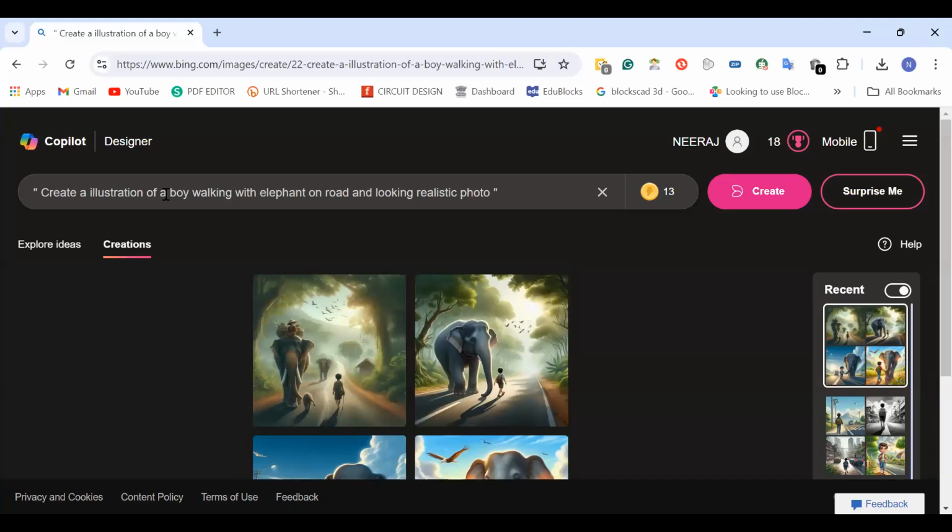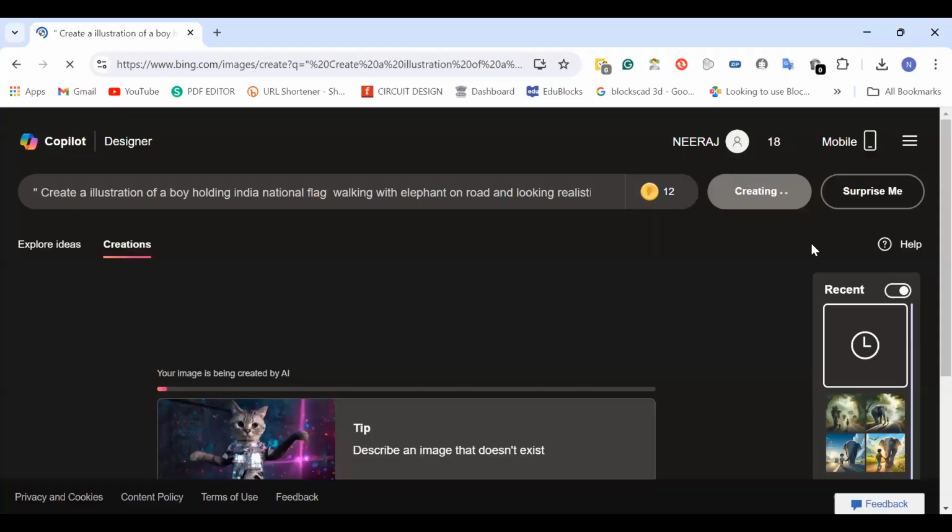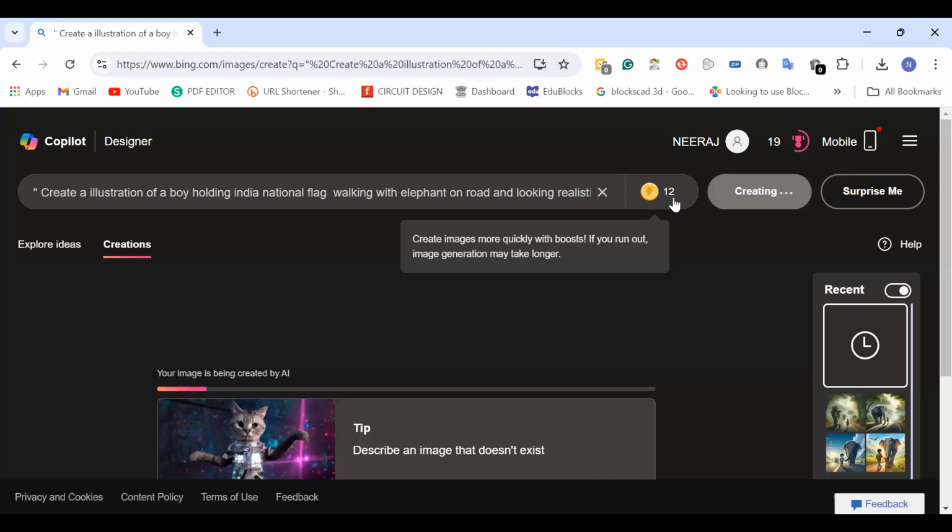Create an illustration of a boy holding an Indian national flag, walking with an elephant on road, right? So let's see how this AI generates the images as per my prompt. 12 coins are remaining, which means I can create 12 more images. So your image is being created by AI.